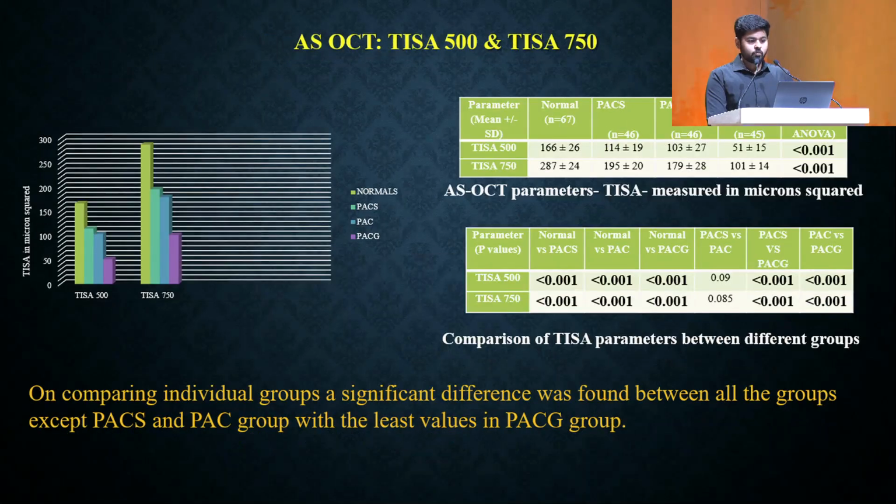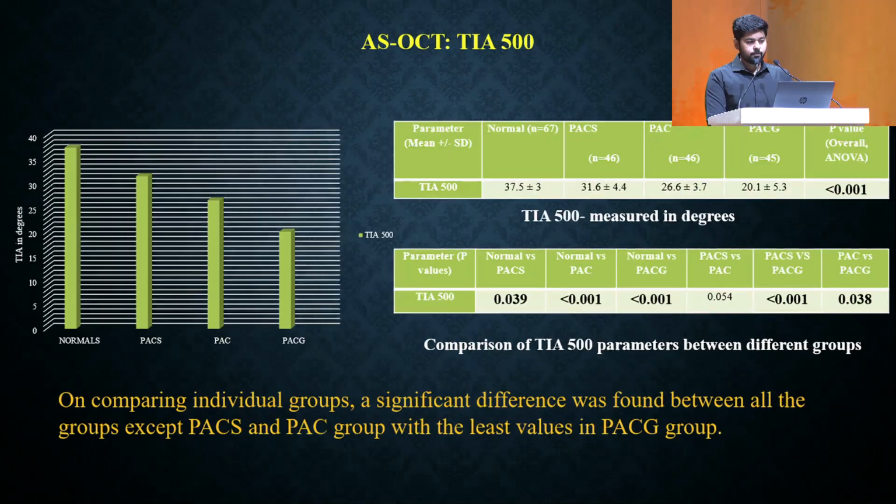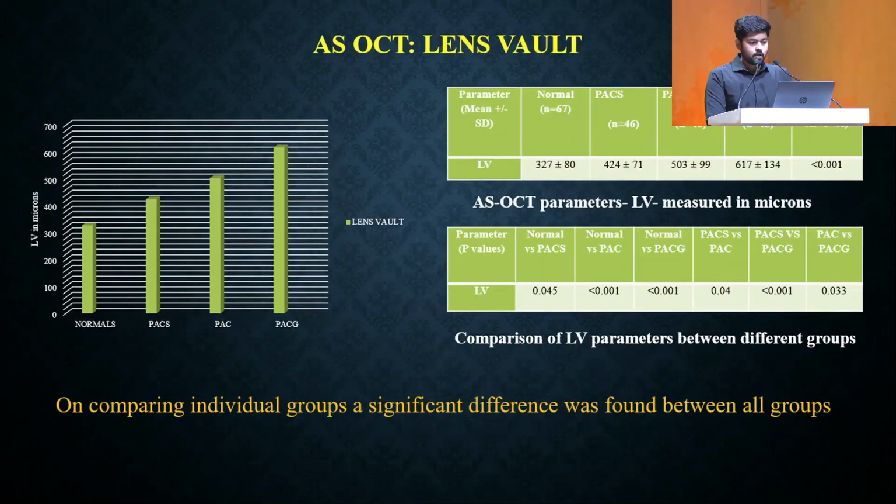A similar trend was observed for the trabecular iris space area 500 and 750, with the least value again in the PACG group. The trabecular iris angle 500 microns from the scleral spur showed a significant difference in all groups other than the PACS and PAC group, with the least value in PACG. The lens vault was also measured using AIOS2025, and a significant difference was found between all groups, with a progressive increase in the mean value in the advancing stages of the disease.